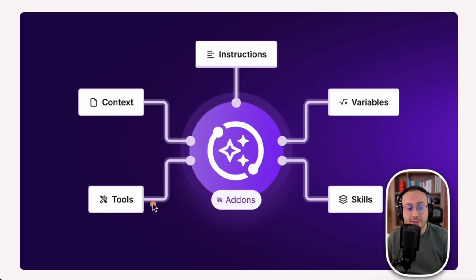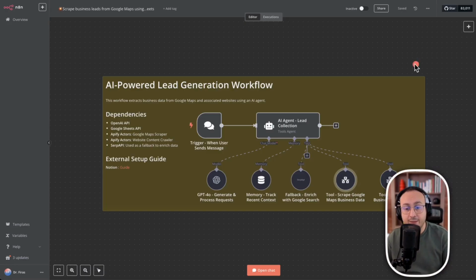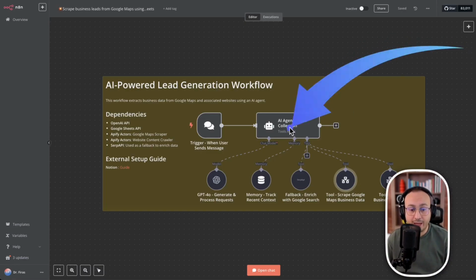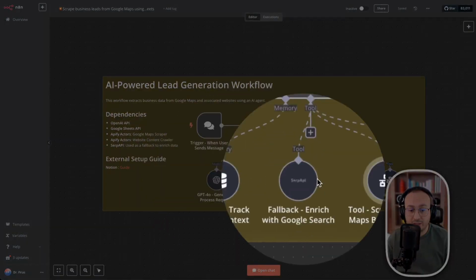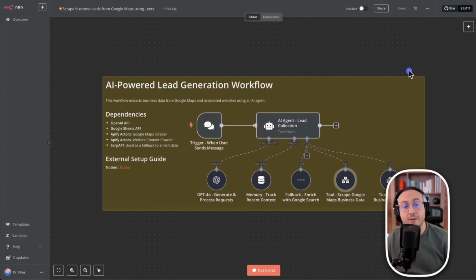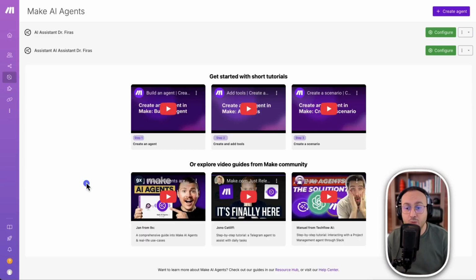So here on the side, as you can see here, I can reuse them, which can obviously help me a lot because on n8n, every time I create this agent with its different connections, if I ever want to create another agent in another workflow, I will have to redefine and reconnect it. So that's a point where I think Make has done well by providing a dedicated space for agents.